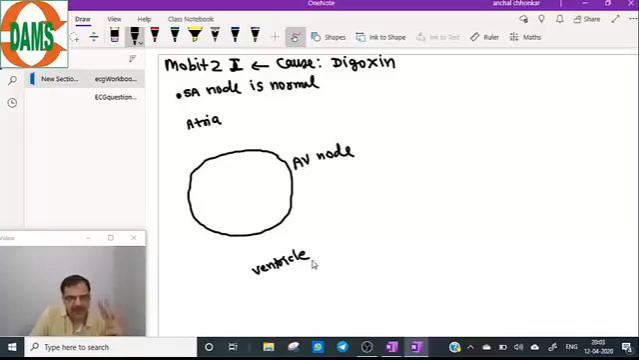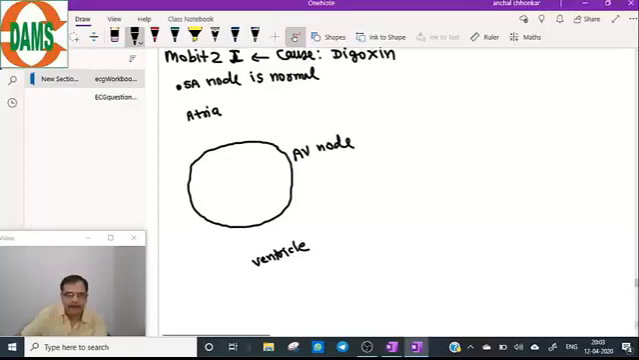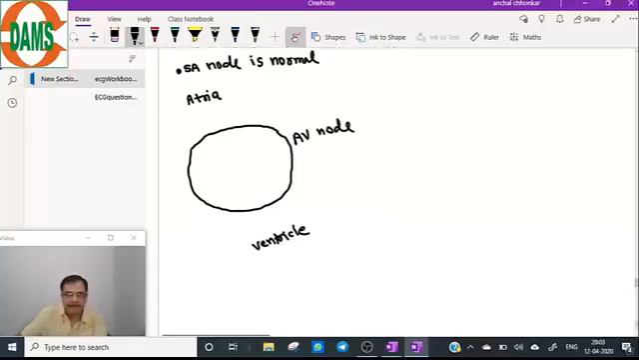So we will take four cycles. Four cycles we will take here. So the first cycle here is number 1. SA node has sent the impulse to the atria. Atria will depolarize, P wave will be seen. So simultaneously I will make the diagram here.